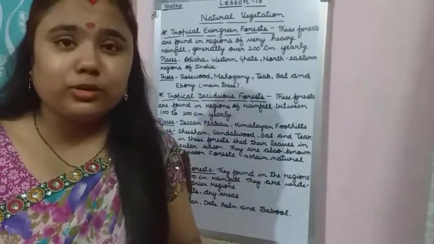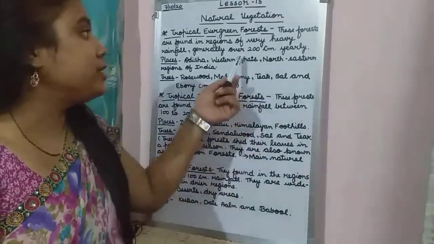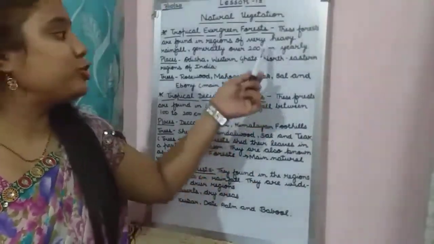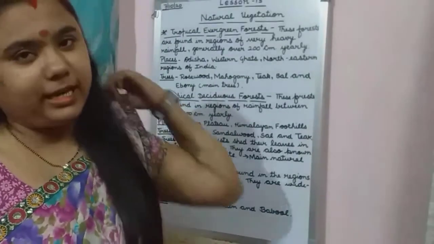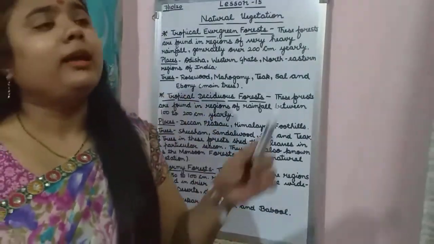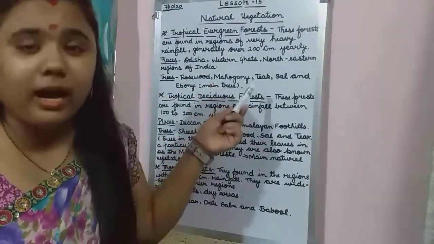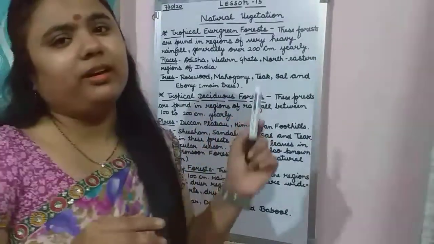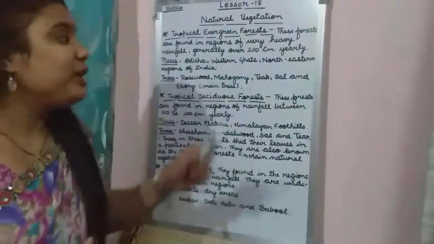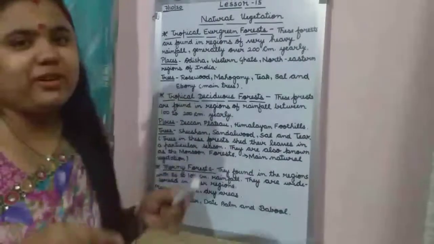And why are they green throughout the year? Because there is very heavy rainfall, approximately 200 centimeters yearly. That is why the trees found here are evergreen throughout the year. Okay children, so this was about the tropical evergreen forest.